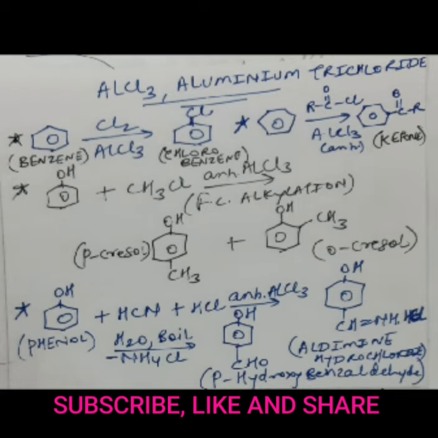So this is aluminium trichloride. Again, aluminium trichloride can be used in various types of organic synthesis reactions. Consider the first one, whereby benzene is converted into chlorobenzene in presence of AlCl3. So for chlorination of aromatic compounds, we can take help of this Lewis acid catalyst and convert them into chlorinated derivatives.